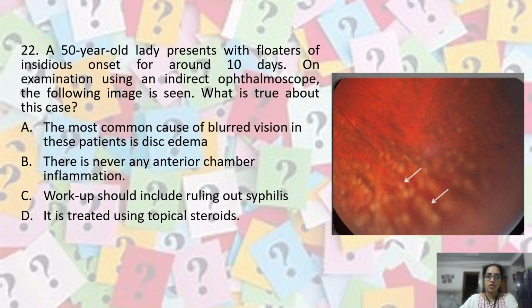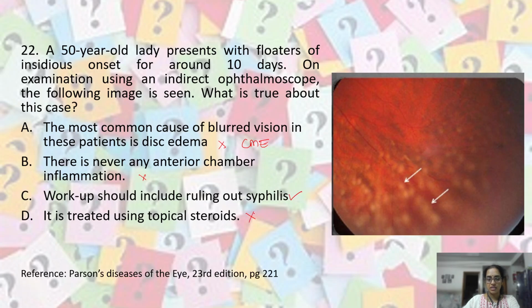The most common cause of blurred vision in this patient is disc edema. Wrong. We learned that the most common cause of blurred vision in a case of intermediate uveitis is cystoid macular edema. There is never an anterior chamber inflammation. This is also wrong. There can be associated anterior chamber reaction. Workup should include ruling out syphilis. Yes, syphilis can cause any sort of uveitis. It is treated using topical steroids. No, topical steroids have minimal role in intermediate uveitis.